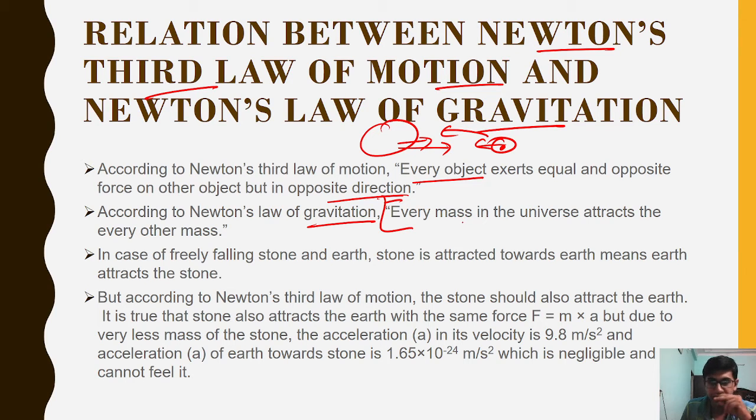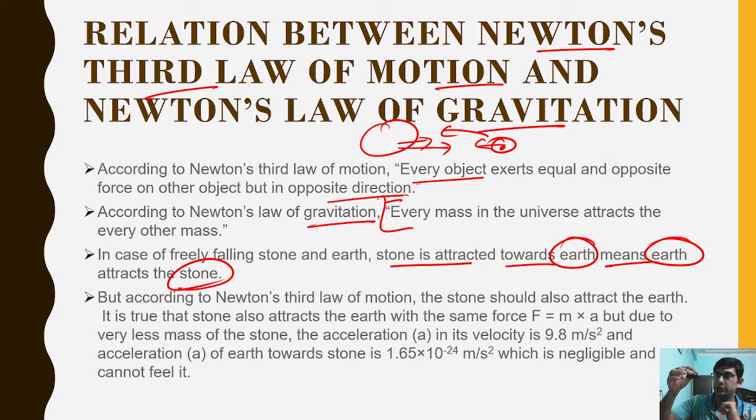Every mass in the universe attracts every other mass. Like we are also attracting the Earth, but our mass is so small that the force and the acceleration we create can't be easily observed by us. In the case of free falling, the stone is attracted toward the Earth, which means the Earth is also attracted toward the stone. If I just drop this pen holder, it moves toward the Earth.